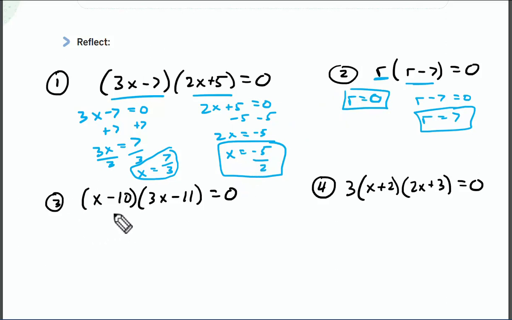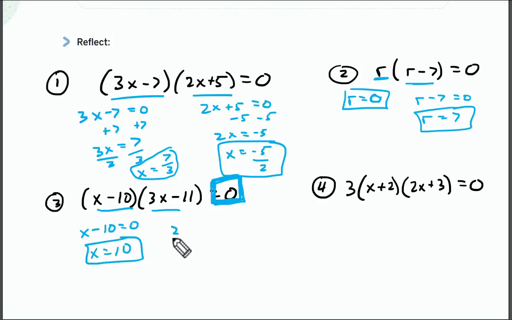Number 3, I'm going to take both of these individually because they set to 0. This is the most important thing, to make sure this side is 0. Okay, this side has to be 0. If not, we cannot use this property. So x minus 10 equals 0, so x equals positive 10. 3x minus 11 is equal to 0. Add 11, and then I'm going to divide by 3, right? So I got x equals positive 11 over 3. That is my answer for number 3.